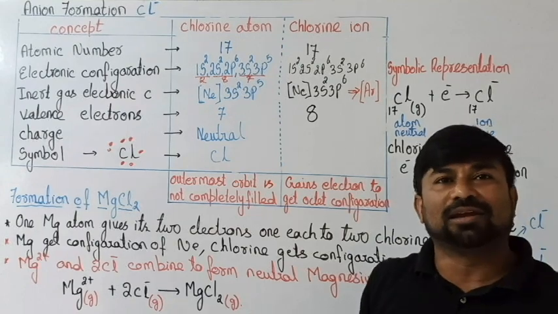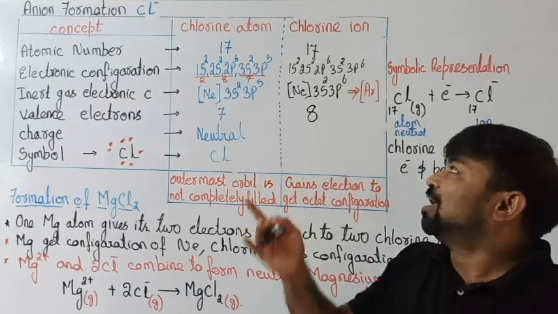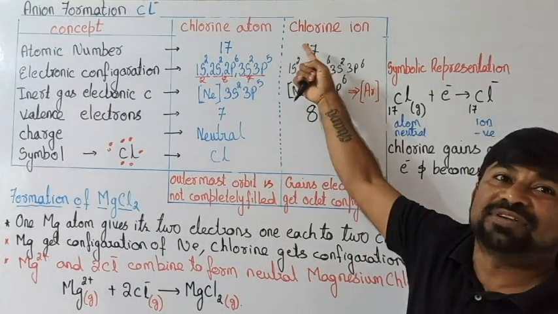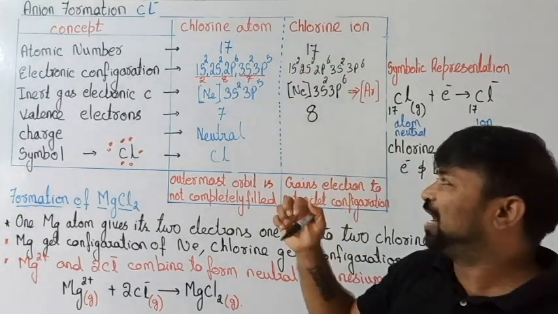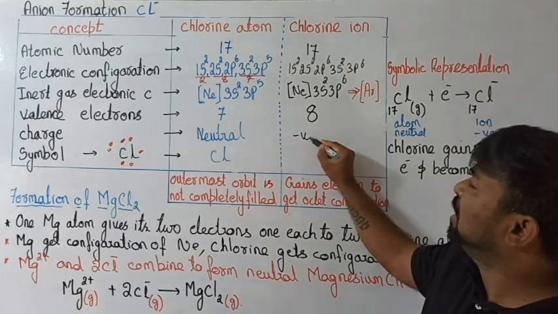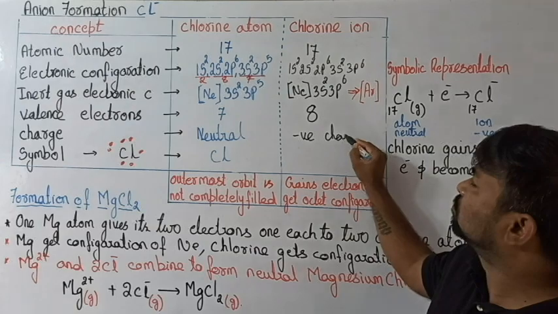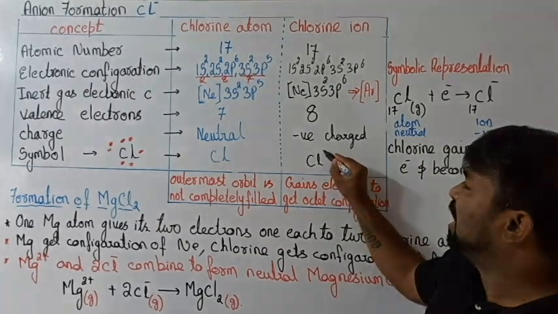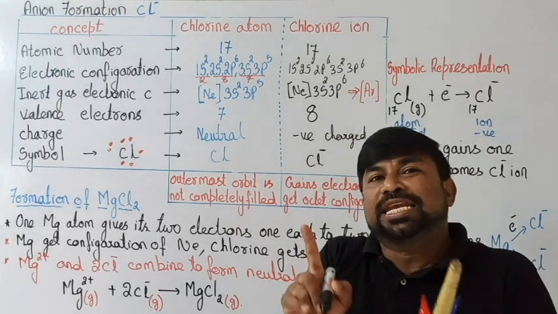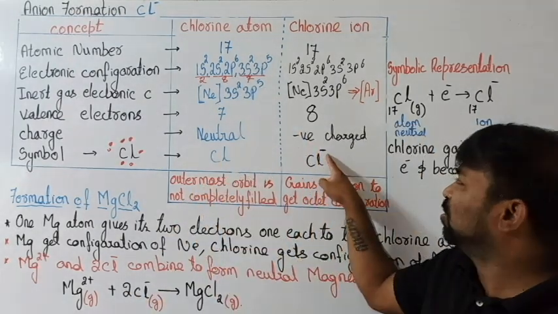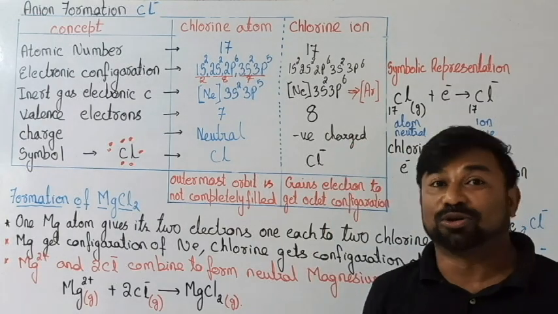Why? Because it does not have equal numbers. Who is more? Electrons are more. Electrons are 18, protons are 17, one more. So it is not neutral. It is negatively charged, and it is Cl minus, a uninegative anion, because there is only 1 electron more.